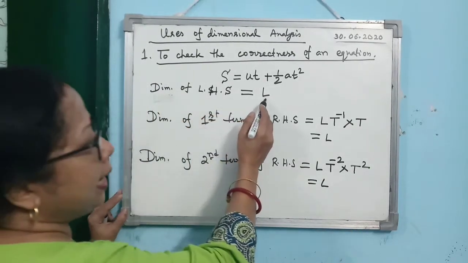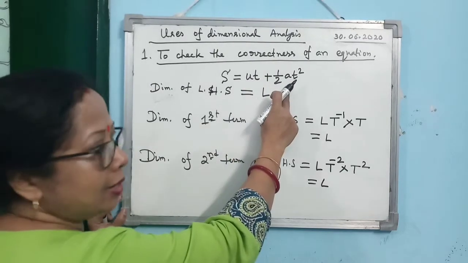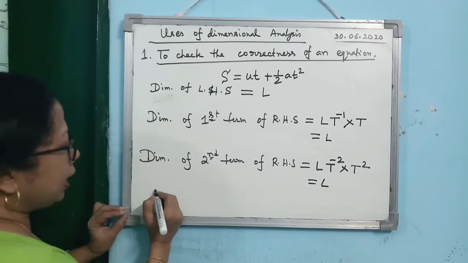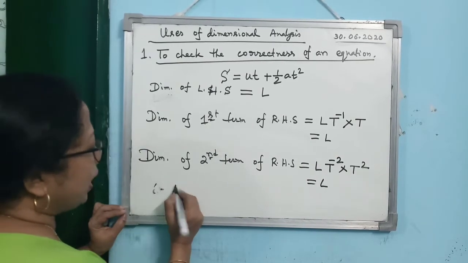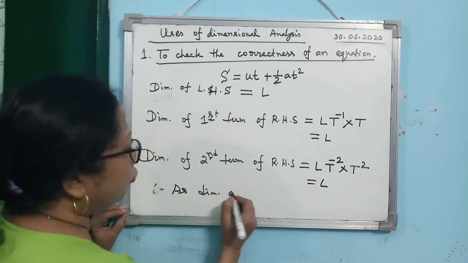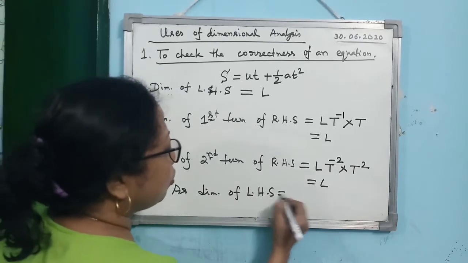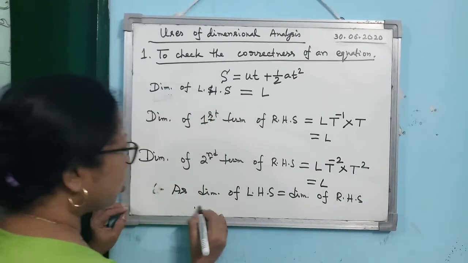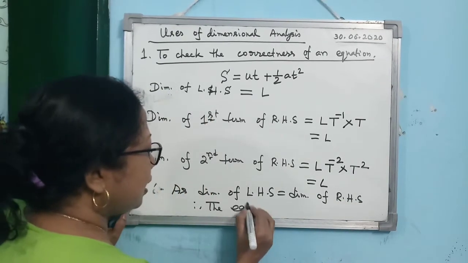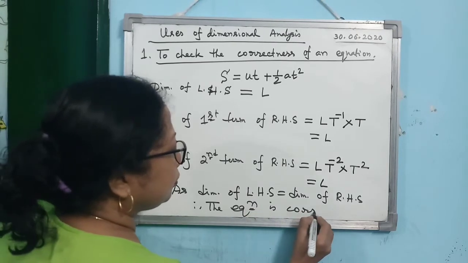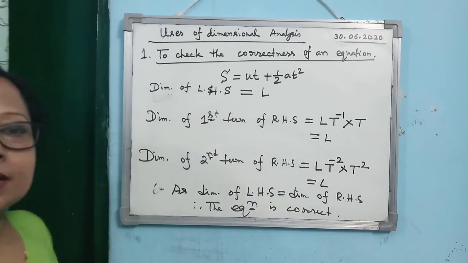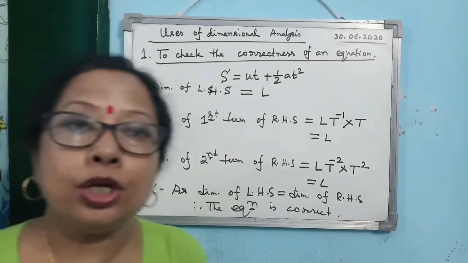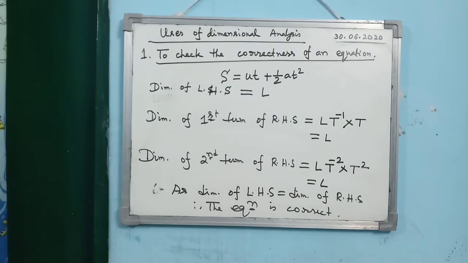So look at it. Dimension of left hand side is L. There are two terms on the right side and both the terms have the same dimension. So you can write it this way: dimension of left hand side equals dimension of right hand side. So the equation is correct. Alright, so this is the way you can use the concept of dimensional analysis to check the correctness of any